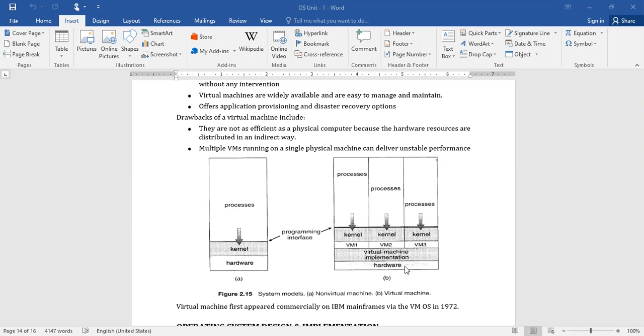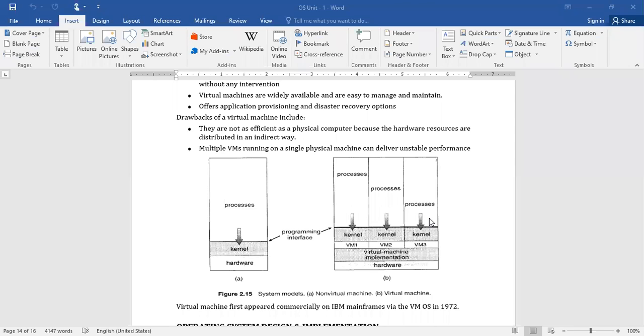Similarly VM2, VM3, like that. While processing these three requests, you may not get the same response. There might definitely be a difference in performance when you have multiple VMs like this, right? If you have only a single VM, you may not observe the difference. But when you are dealing with multiple VMs, there is a performance issue.